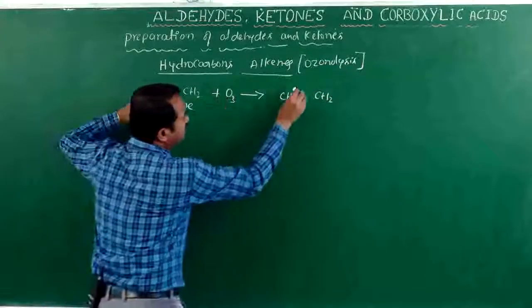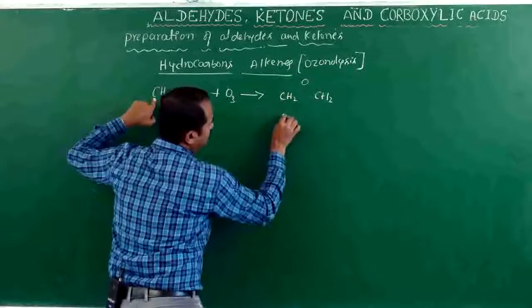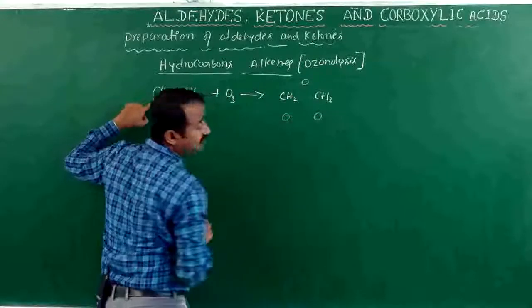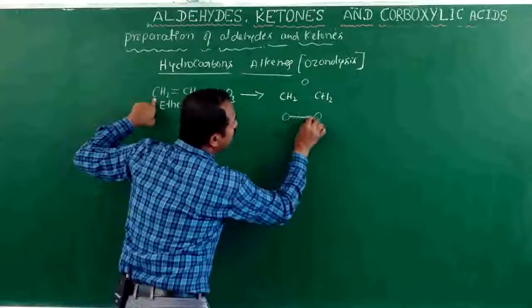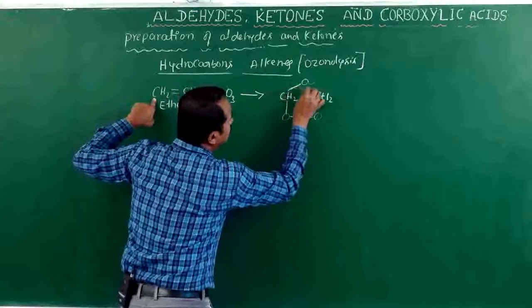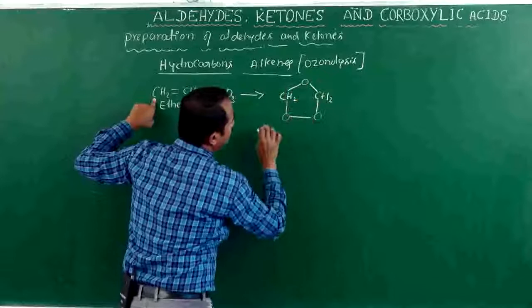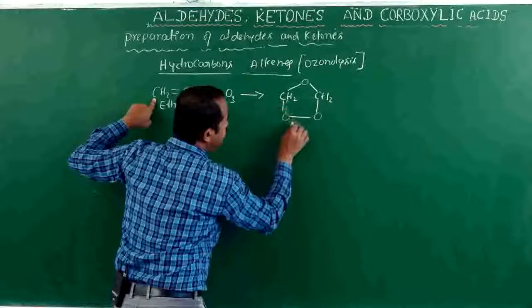Ozone means how many oxygens? Three oxygens. To form ozonide.